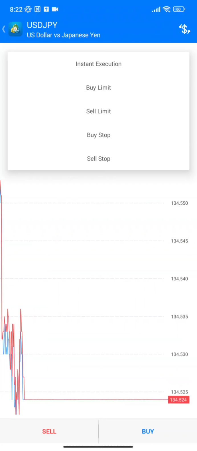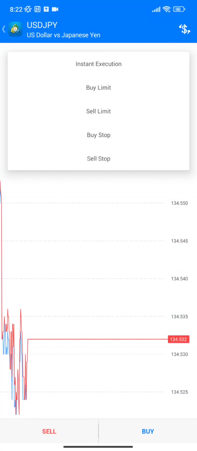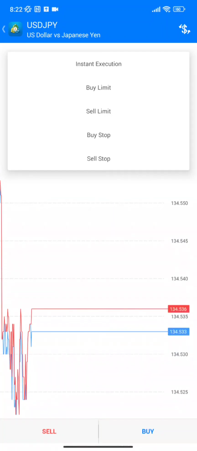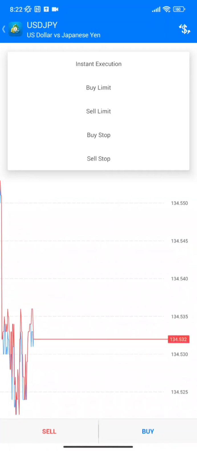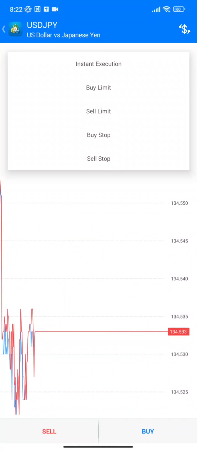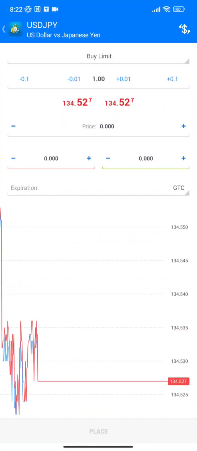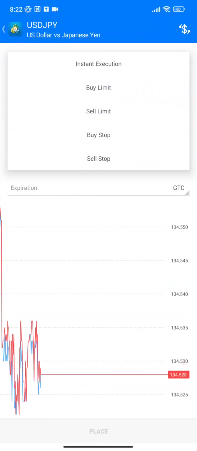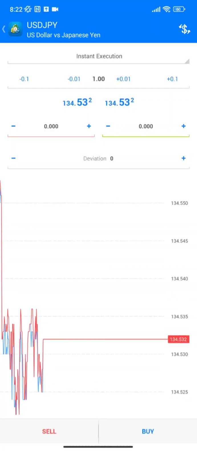Buy stop simply means prices are still moving up, but you believe it's going to move further up when it gets to a particular point, so it's above the current price. And sell stop is simply prices are still moving down. You believe that once price hits that lower point, it's going to continue falling and continue selling, basically. And you can simply switch between any of them here. Now, right over here down below where you choose your instant execution, buy limit, sell limit or any of that,